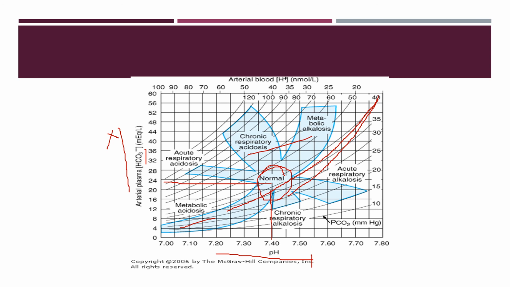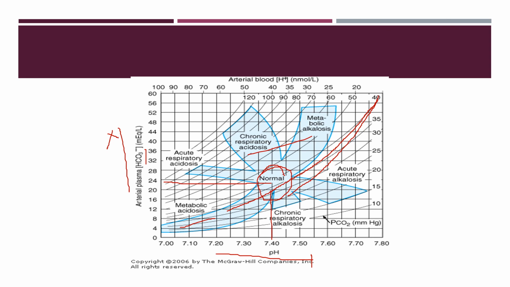Compensation will take some time. But how much time? 6 to 12 hours for ventilatory or respiratory compensation in primary metabolic disorders, and 3 to 5 days for metabolic compensation in primary respiratory disorders. If a value is within the shaded area, this suggests a simple acid-base disturbance. Conversely, if the value of pH, HCO3- or PCO2 lies outside the shaded area, this suggests the patient may have a mixed acid-base disorder. Mixed means respiratory acidosis with metabolic acidosis, or respiratory alkalosis with metabolic alkalosis. These are the mixed disorders, not the compensatory ones.